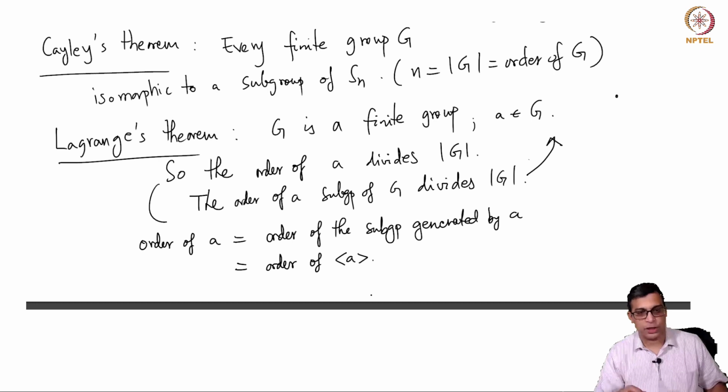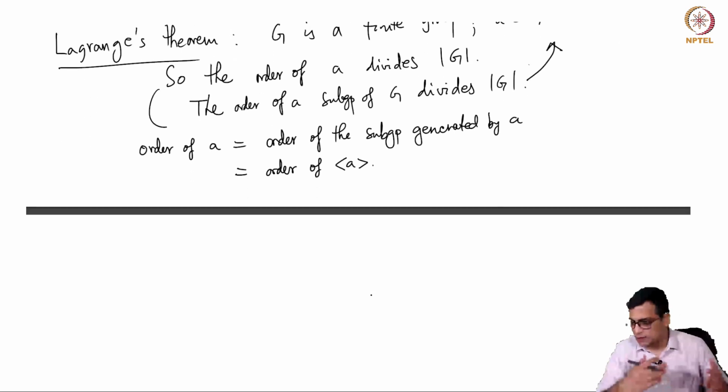So you know, for example, that if you have a group of order 10, it can't contain an element of order 3, for example. And there are more results. I will recall maybe a few of them.